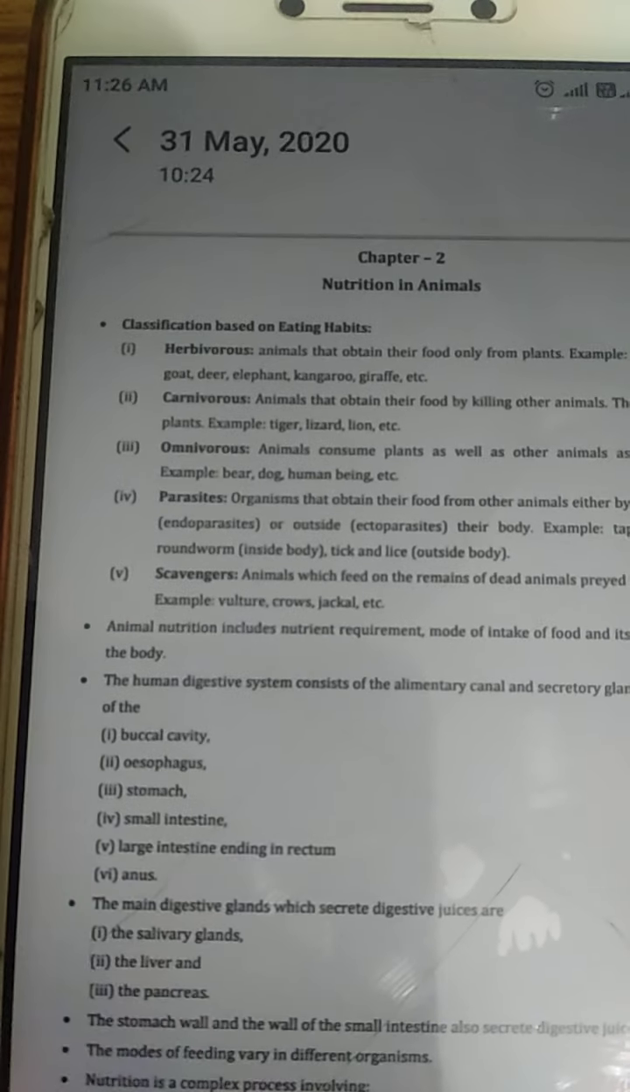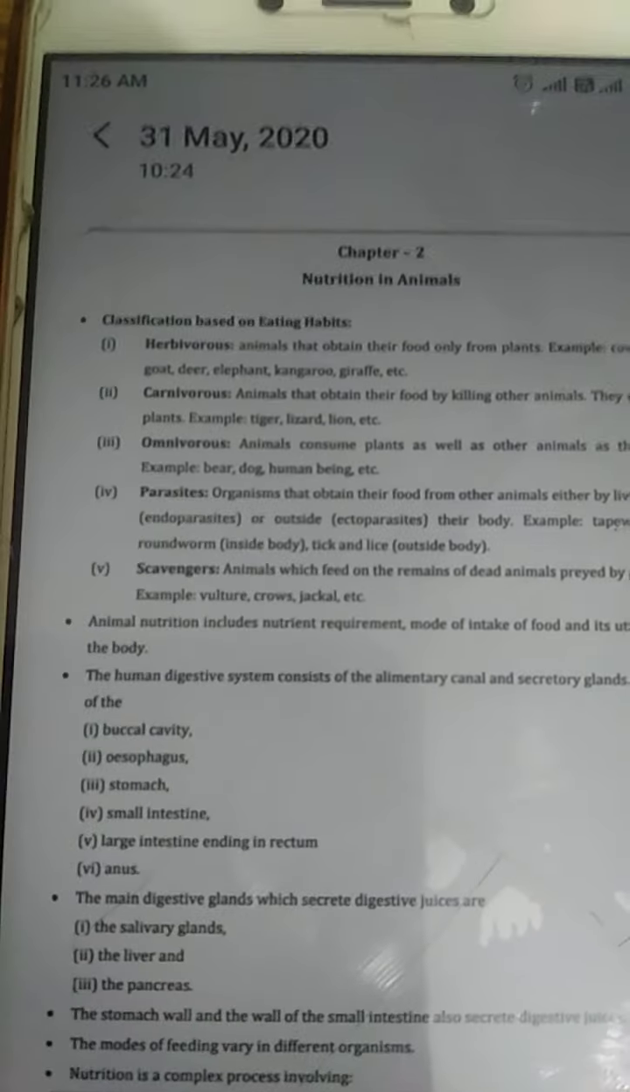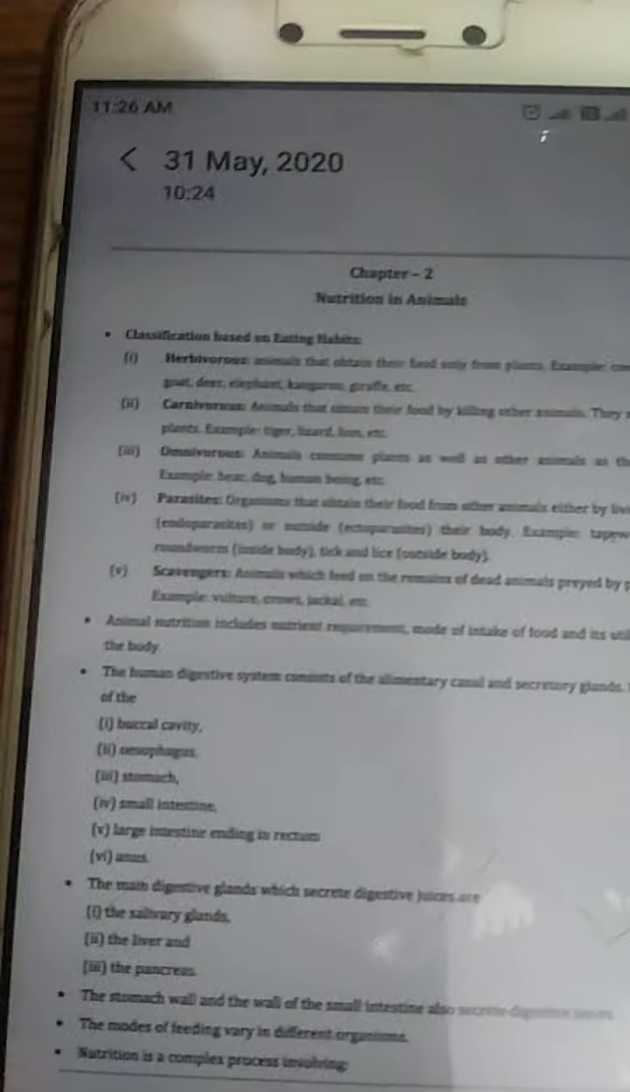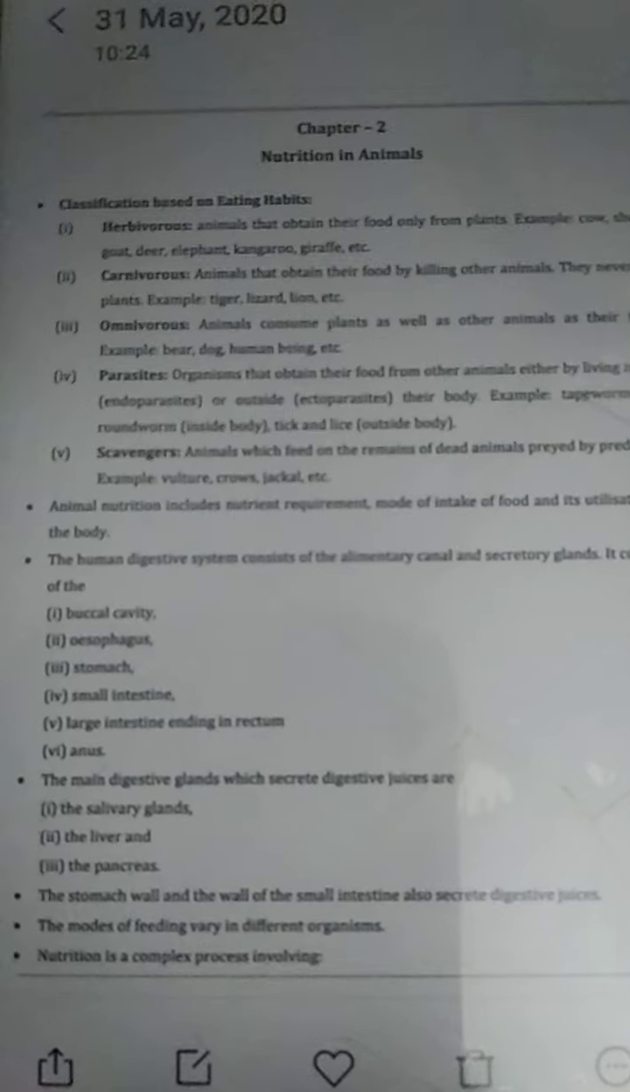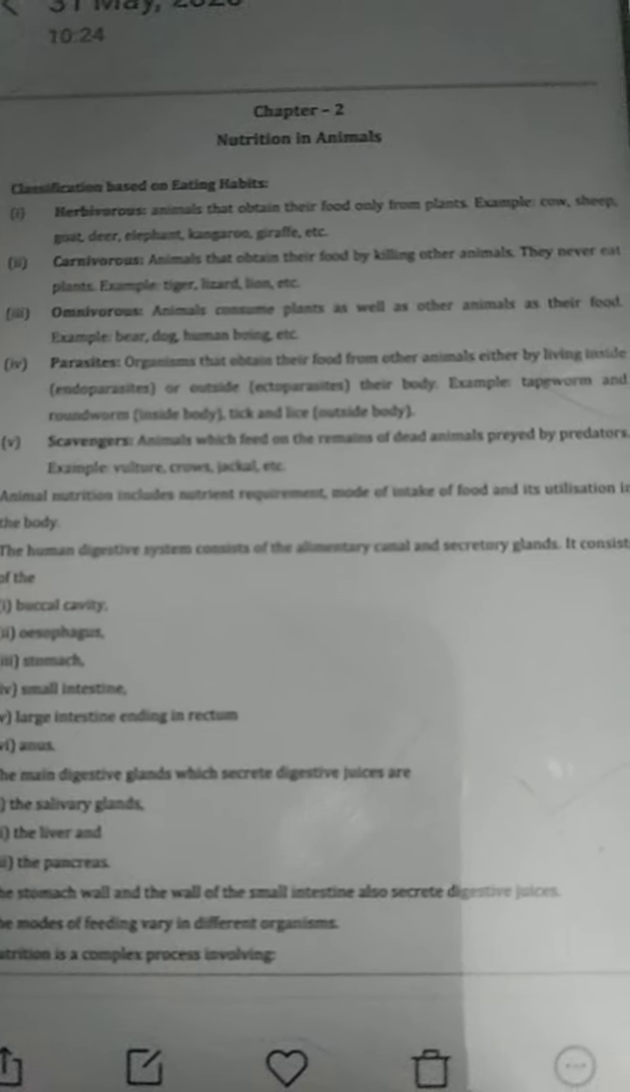The mode of feeding of any organism is different. Different organisms feed in different ways. And nutrition is a complex process. So this is all in chapter 2, which I already made you learn. Revise these notes again. And if you have any doubt, you can ask me. Just write down the question which you want to ask, and whenever you are submitting your homework, write down your question there. I will give the answer to that question. I will solve your doubts.